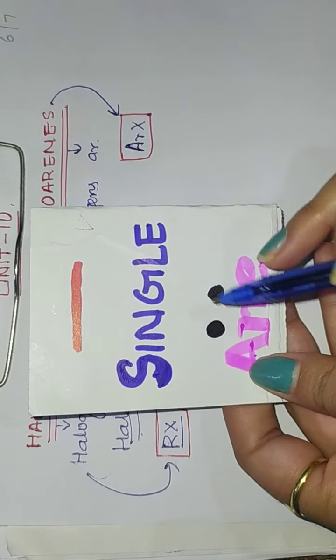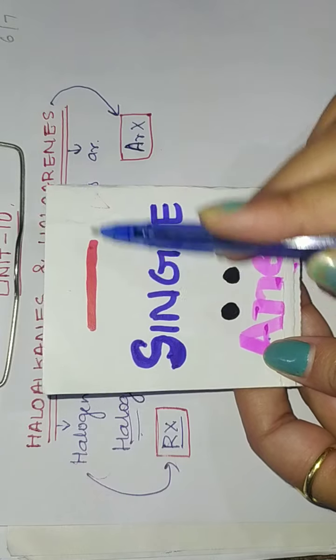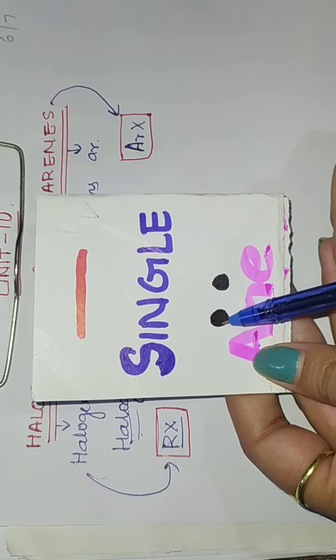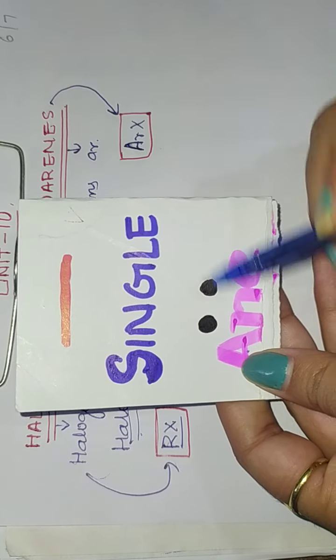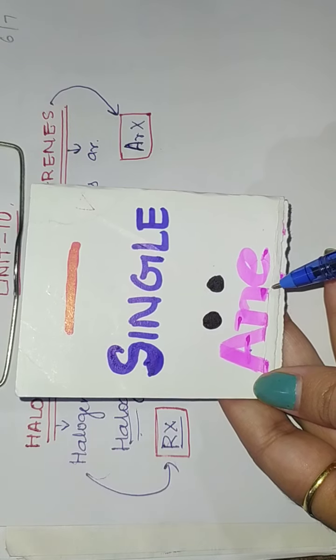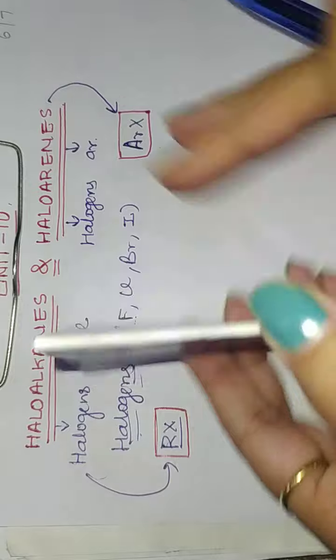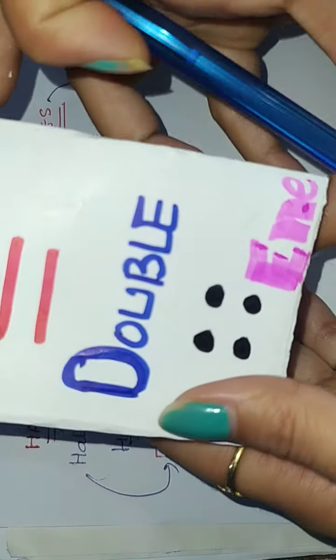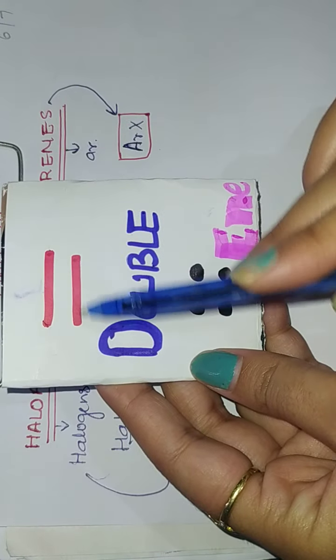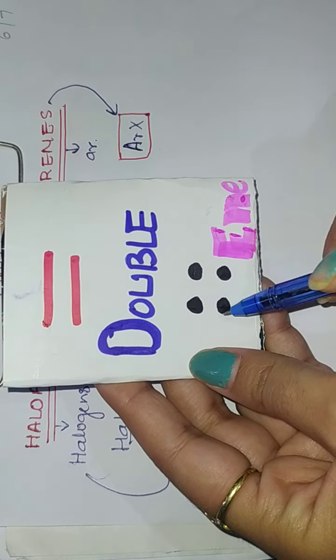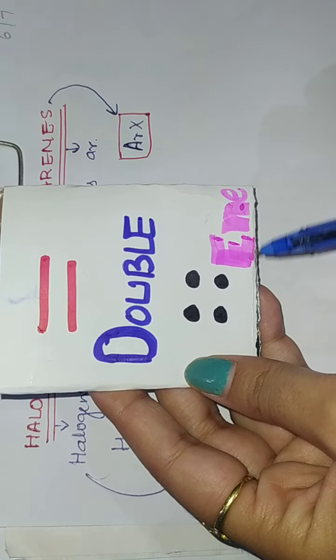As we know, when a single bond is present, it is made up of one pair of electrons, or we can say two electrons. So when we write the name of the compound, we use 'ane'. Similarly, when we have a double bond, it is made up of two pairs of electrons, and when writing the name we write 'ene'.